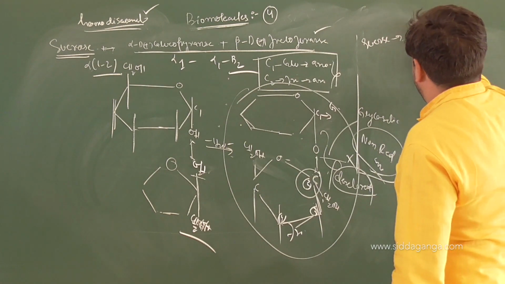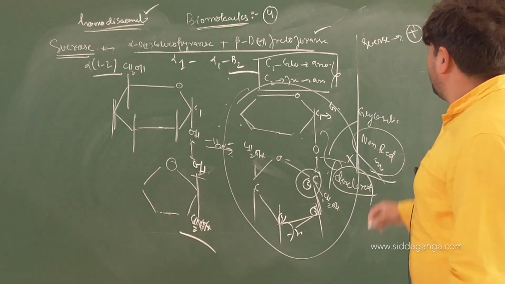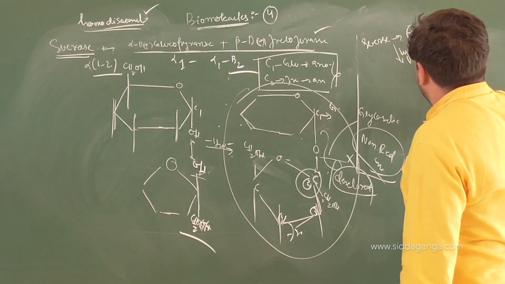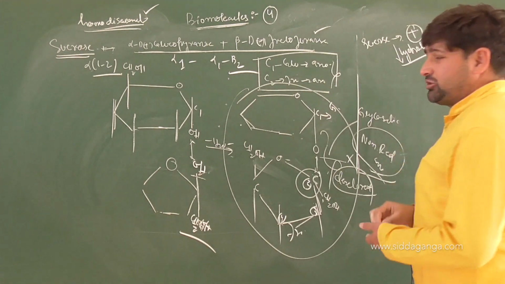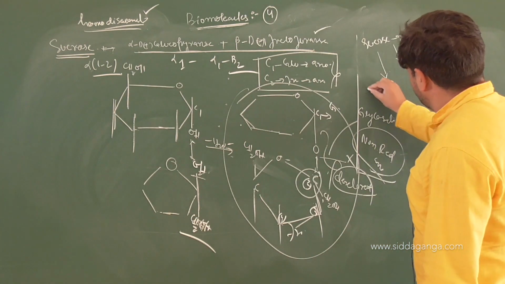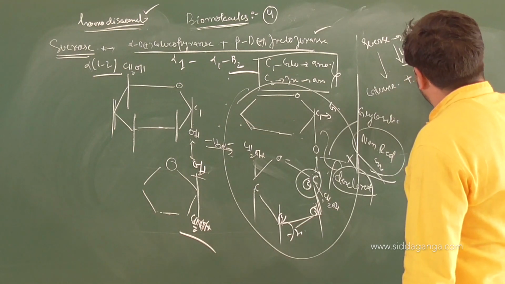Sucrose is dextrorotatory. However, when hydrolysis comes into play, when you are breaking it, from sucrose you get glucose plus fructose.